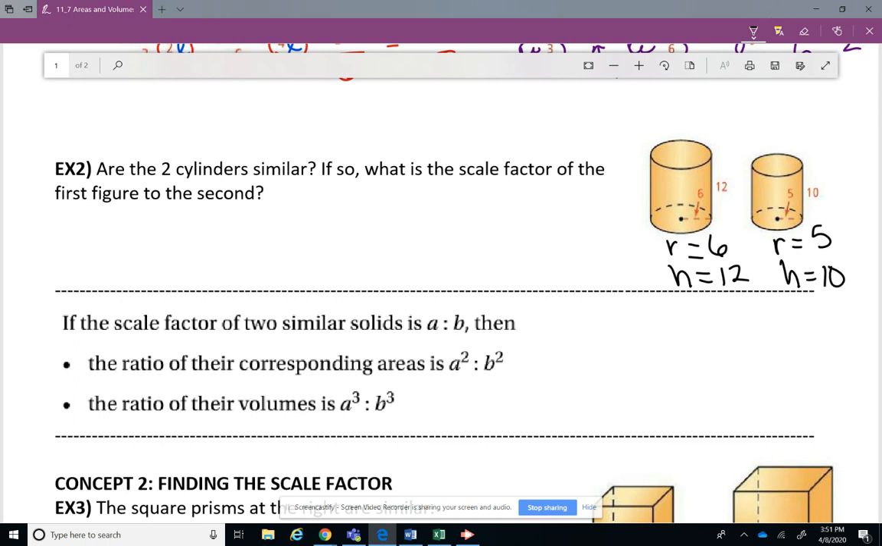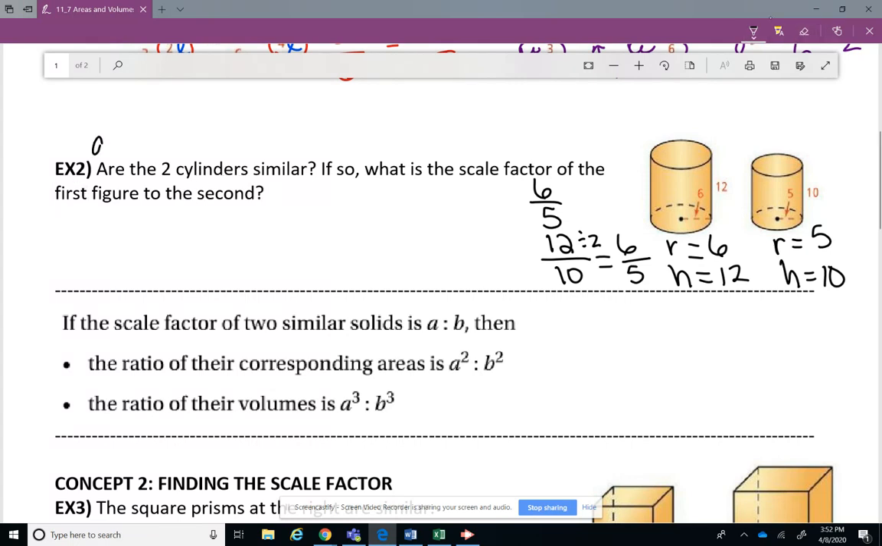All right, so let's write that. Let's do radius of the large one over the radius of the small one. Now, why am I doing it that way? Because it says the first figure to the second. So we're doing what they asked. All right, and then I'm going to do the height of the large cylinder to the height of the smaller cylinder, and I have to reduce this. So I'm going to divide by 2. That's going to be 6/5. Hey, they're the same. We're in business then.